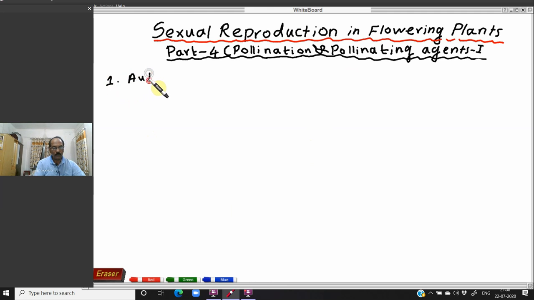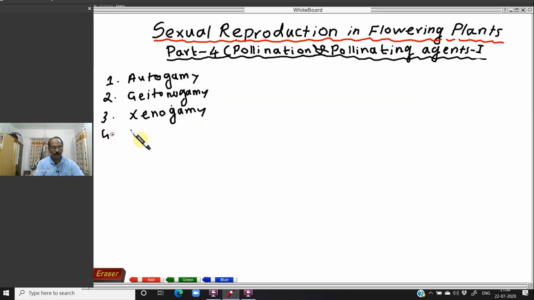So what is autogamy? Let us study that. Let us take the list of the different types of pollination. One type of pollination is autogamy. Another type is called geitonogamy. And the third type is known as xenogamy.